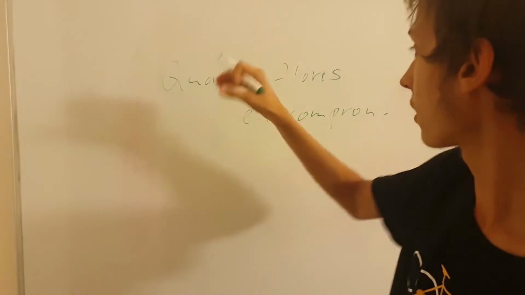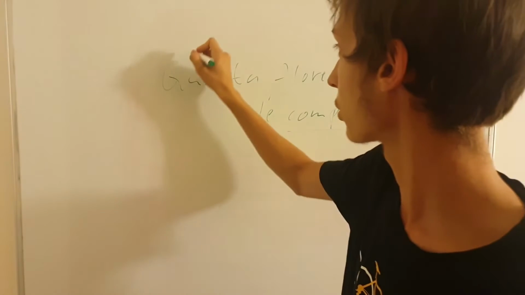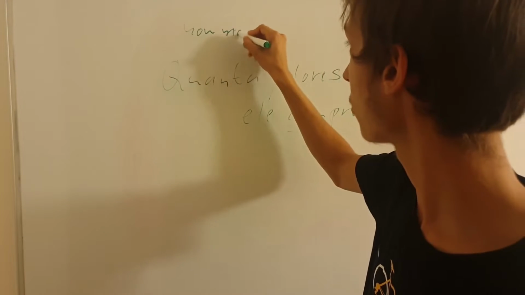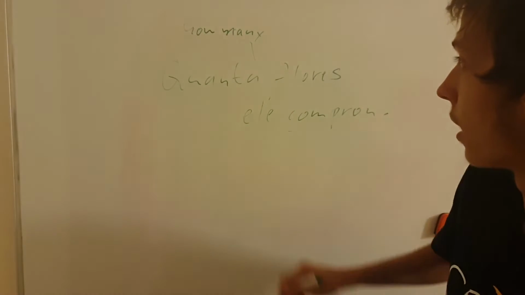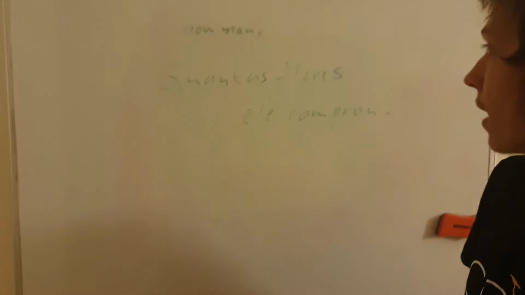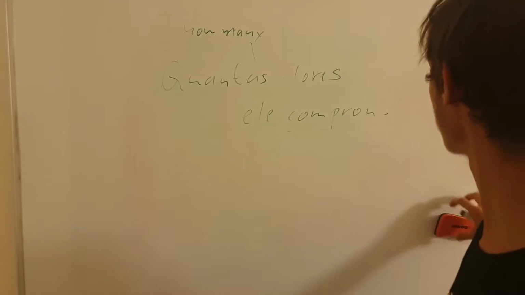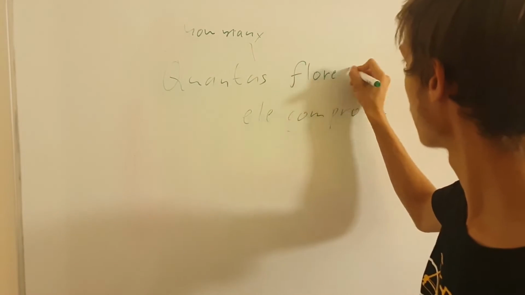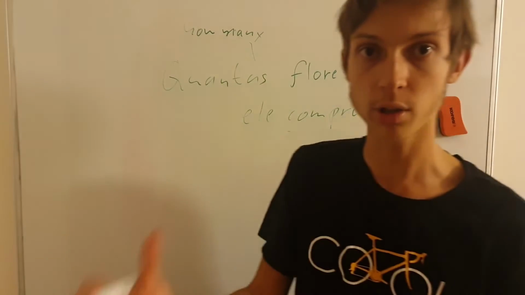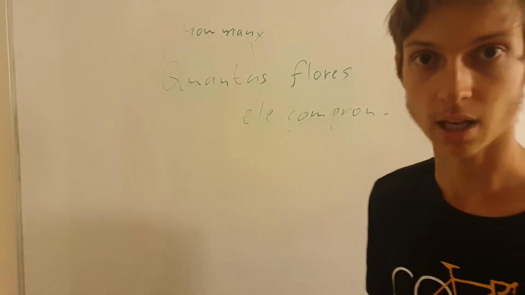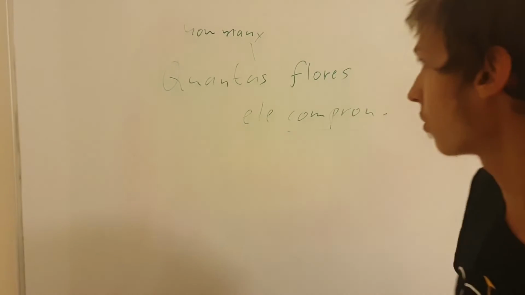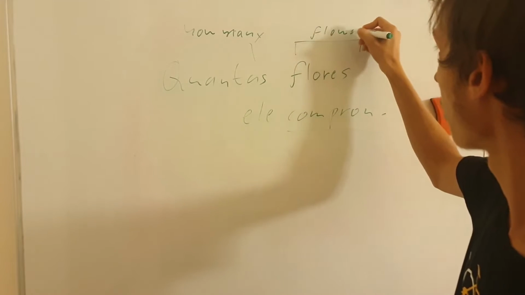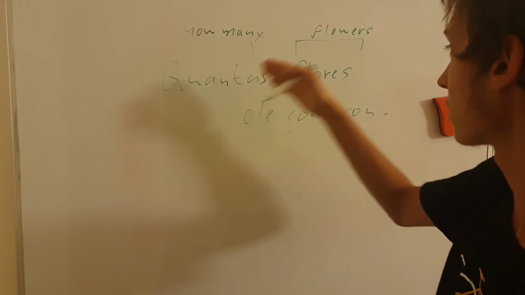Alright, so "cuántas flores" means how many flowers. "Cuántas" is how many. The direct translation to English is how many. Nothing more to think about there. "Cuántas," with the S at the end. And then the next word, if it's not legible enough, so we write it: "flores." It's very similar to other languages. How you say flowers sounds very similar to flowers, actually. So how many flowers is "cuántas flores."